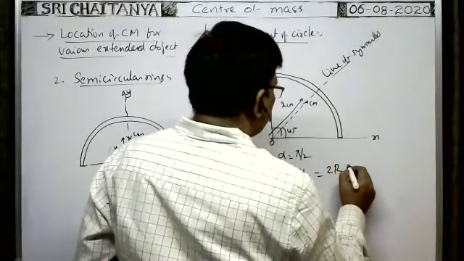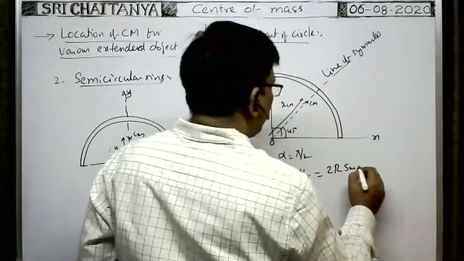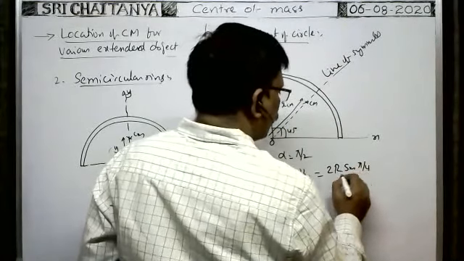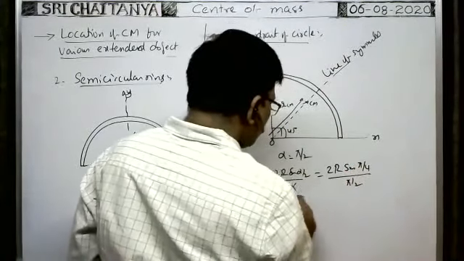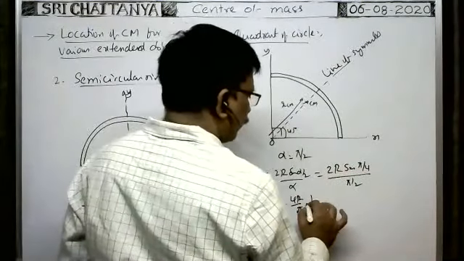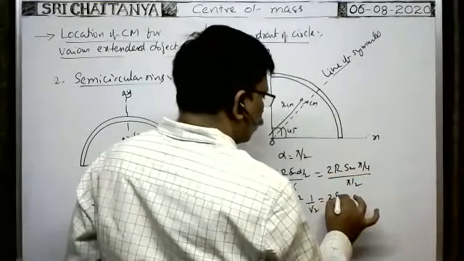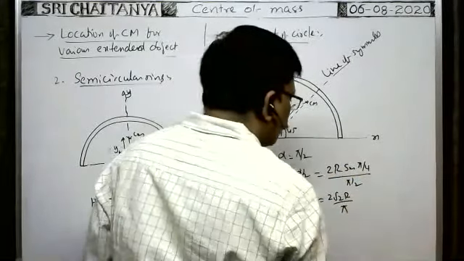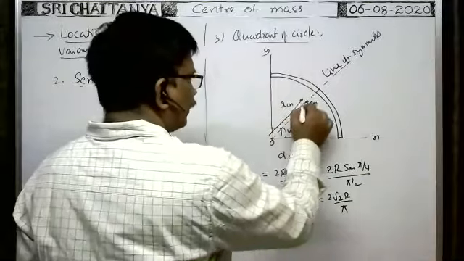Now substitute the alpha value. 2r sin alpha by 2 means pi by 4, divided by pi by 2. So this is equal to 4r by pi into sin 45, which is 1 by root 2. That is equal to 2 root 2 r by pi, no? 2 root 2 r by pi. And this is the distance from here.